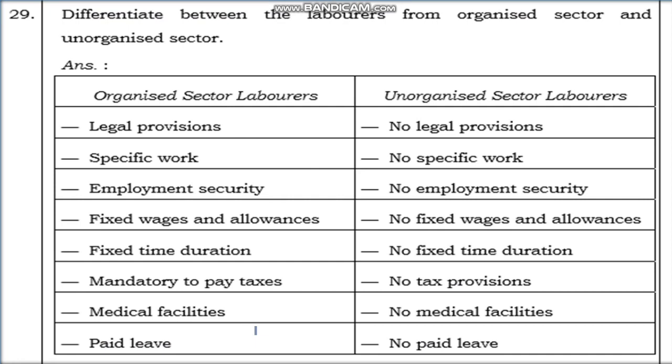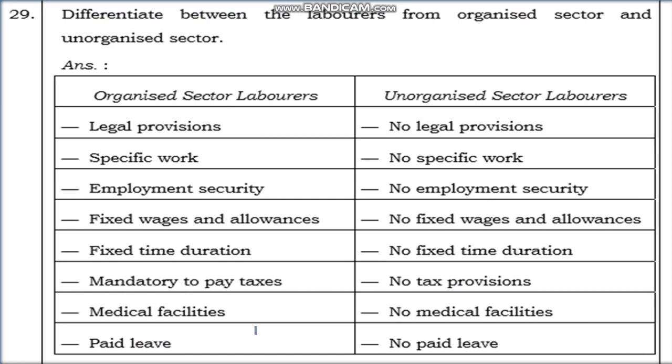In organized fixed time duration is there, and in unorganized there is no fixed time duration. In organized it is mandatory to pay taxes, but in unorganized there are no tax provisions. In organized we find medical facility, but in unorganized there is no medical facility for the workers. And in organized paid leaves are there, but in unorganized there are no paid leaves. So these are the differences between the organized and unorganized.